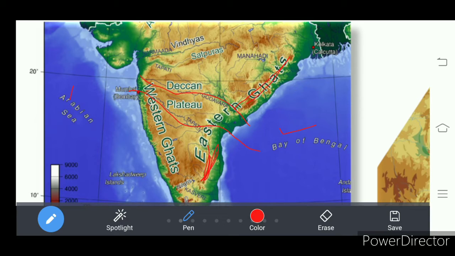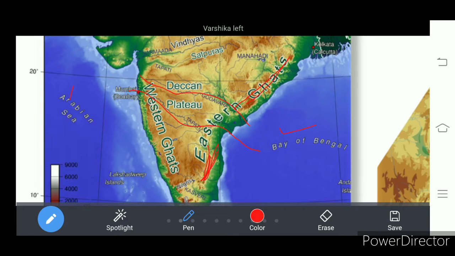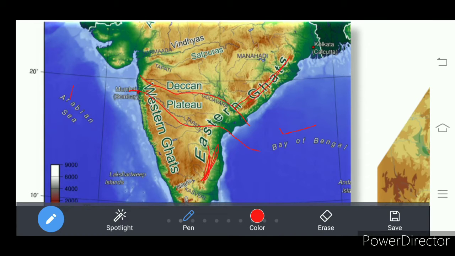So rivers originating in the Western Ghats flow towards the east and join the Bay of Bengal because the plateau is tilted towards east. So these are not a continuous series, right?